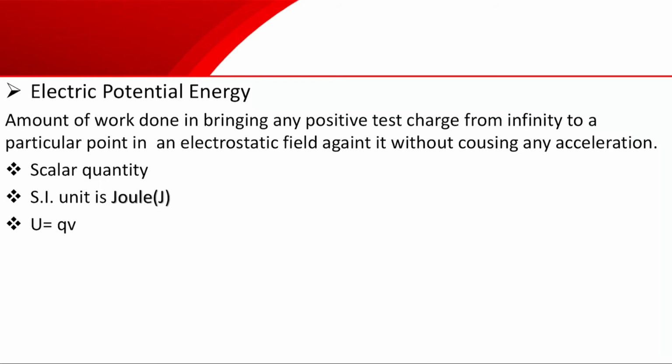As we have discussed, the amount of work done in bringing any positive charge, for that it is not necessary that we are bringing a unit positive charge. If we bring a unit positive charge, then it will be electric potential. So the amount of work done in bringing any positive charge from infinity to a particular point in an electrostatic field against it without causing any acceleration is a scalar quantity. The SI unit will be joule, and we can write the formula U equals QV.